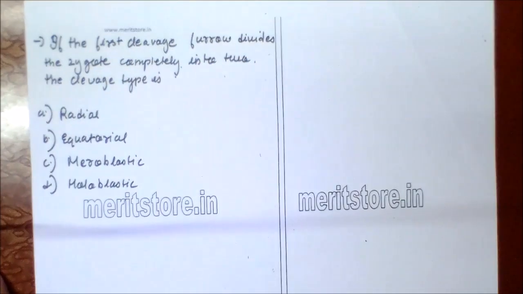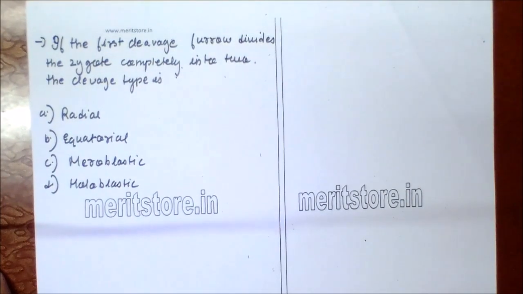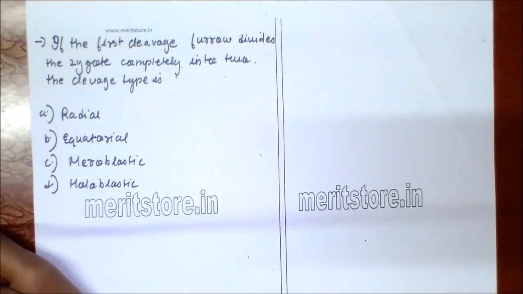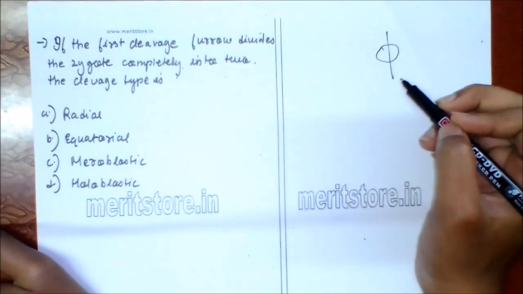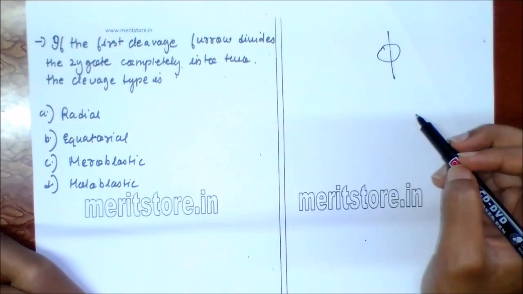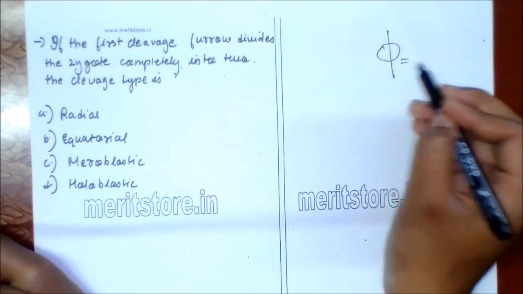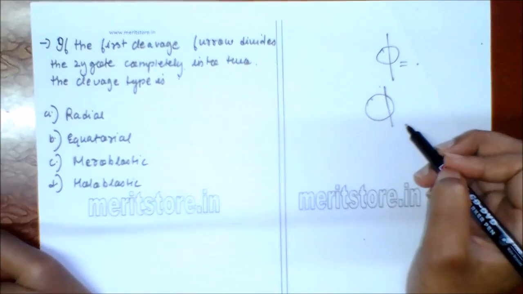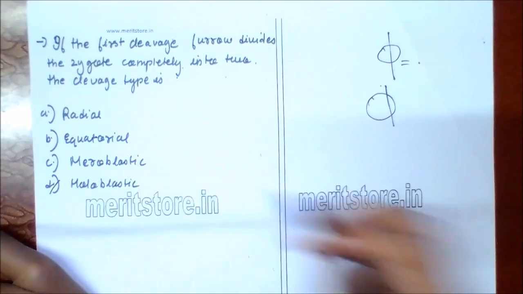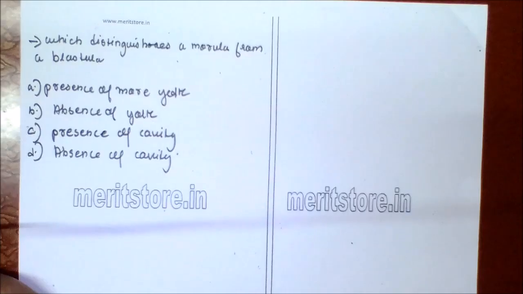If the first cleavage furrow divides the zygote completely into two, the cleavage type is A. radial, B. equatorial, C. meroblastic, D. holoblastic. In holoblastic, total or complete cleavage, the entire egg divides by each cleavage furrow. So it may be equal holoblastic or unequal holoblastic. So option D is the correct answer.